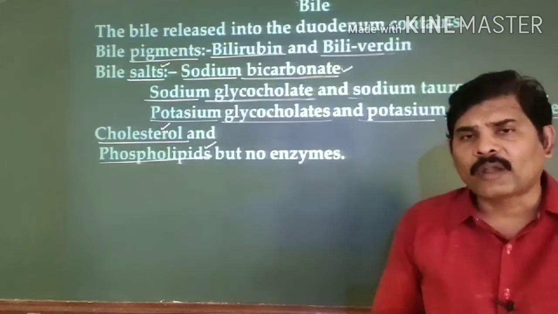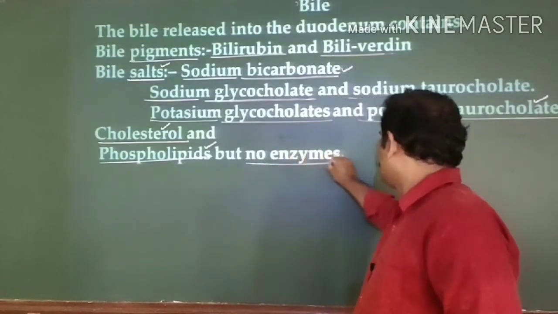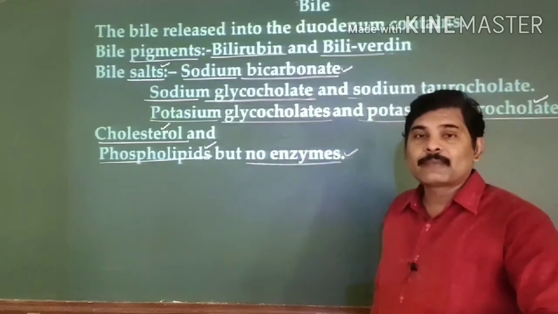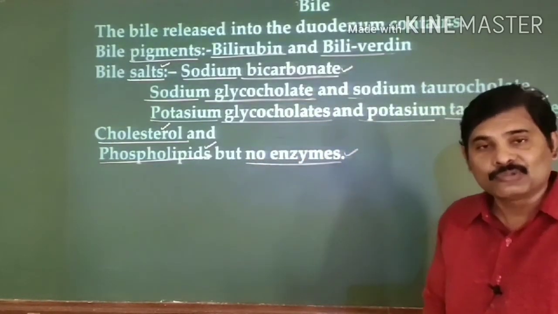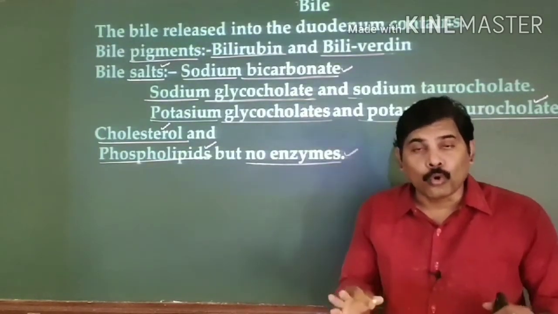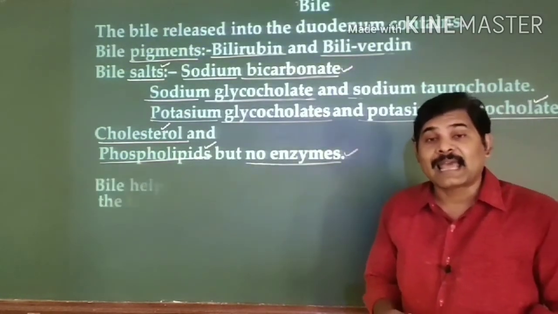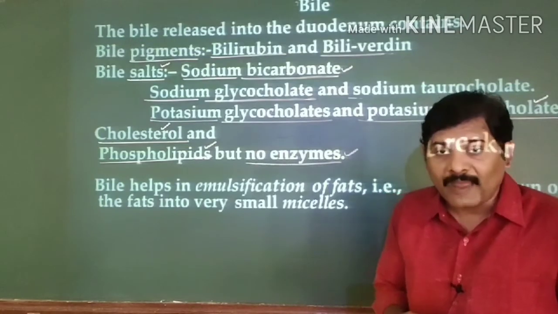But the very interesting point to be noted is that the bile juice doesn't have any digestive enzymes. Digestive enzymes are absent within the bile juice. So we can conclude that bile juice has no direct role in digestion of the food material, but it indirectly helps in emulsification of the fats.